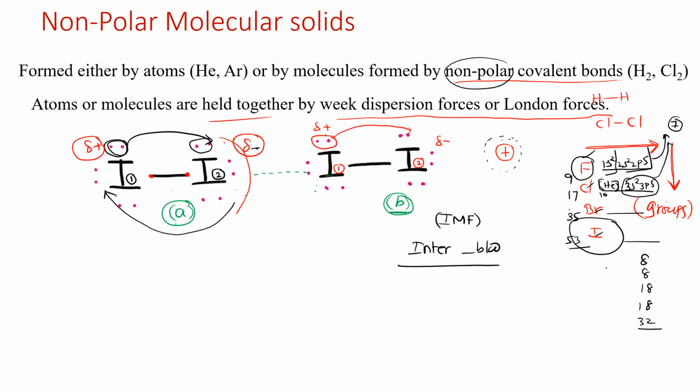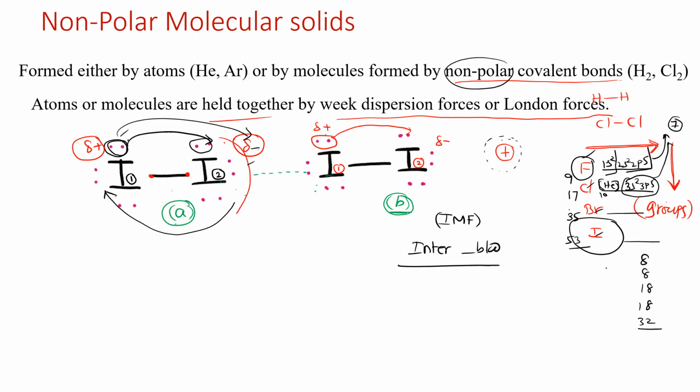If it goes back to the original position, is there any positive and negative charge? No, sir. There is no positive and negative charge separation. Initially there are 6 electrons here and 6 electrons here, as lone pairs. When there are 6 on this side and 6 on that side, there is no charge separation. If two electrons shift from here to here, what will happen? This side will have 8 electrons, and that side will have only 4 electrons. So fewer electrons means positive charge, more electrons means negative charge.